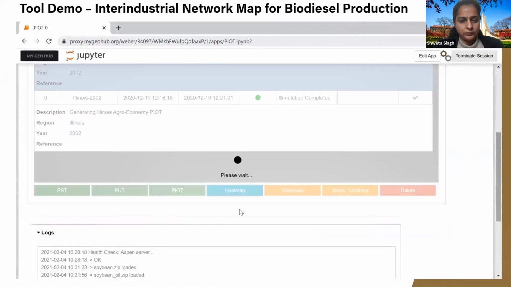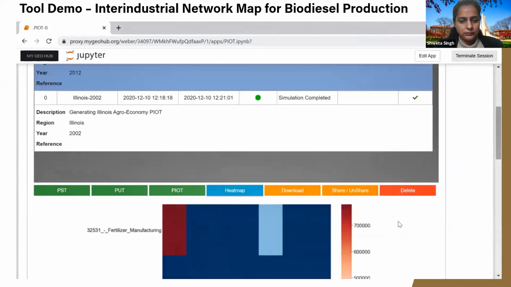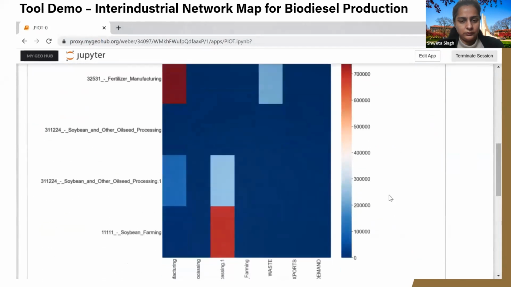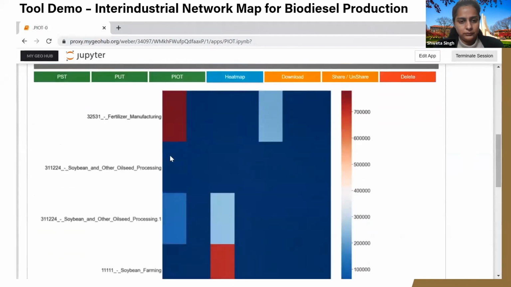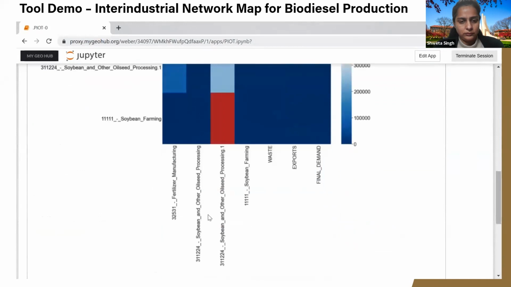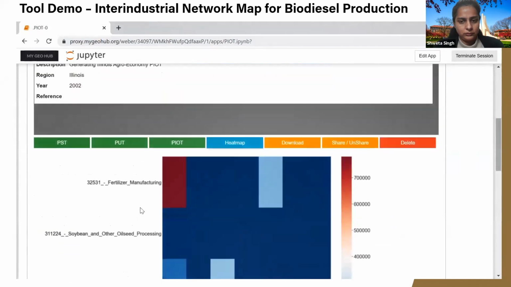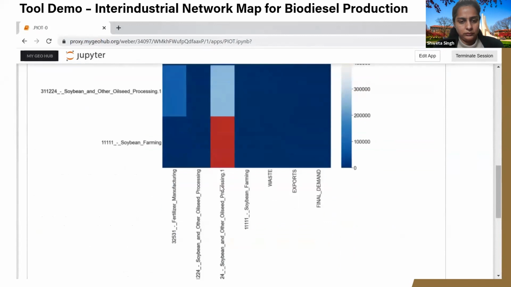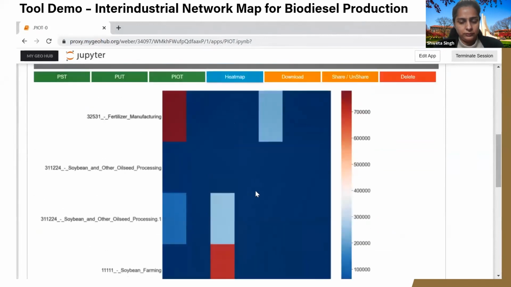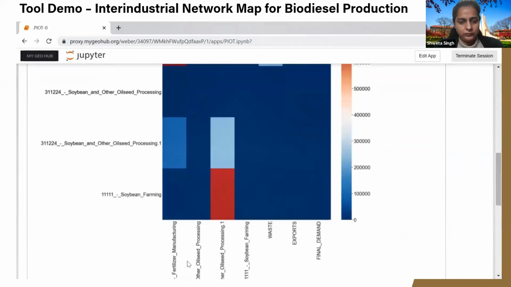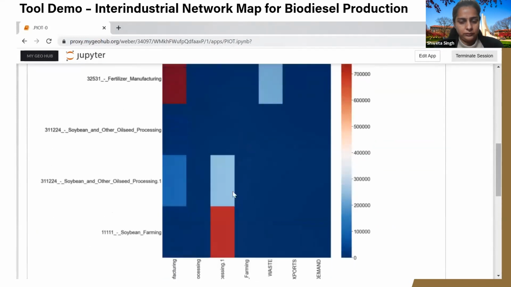What we will get is a heat map that basically shows the different industries interacting. So you can see that fertilizer manufacturing has a huge recycling stream, which is internal, but you can also see that soybean farming has a very high input to the soybean and other oilseed processing. So that basically tells how different industries are interacting.